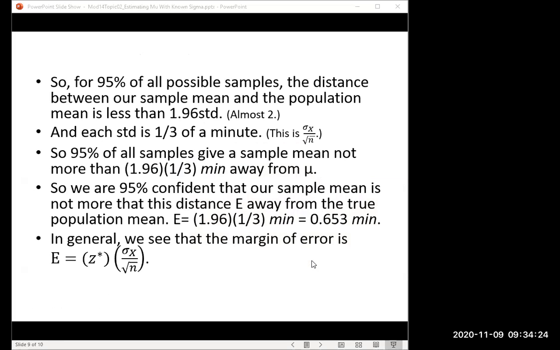So here's just saying all that in writing. 95% of all samples fall not more than 1.96 standard deviations away from the truth. Each standard deviation, how big is that? We found it by doing sigma over root n. We got 1/3 of a minute. So you just multiply 1.96 standard deviations times 1/3 of a minute for each one. That gets you the margin of error in minutes. That's about 0.653 minutes, or roughly 40 seconds.